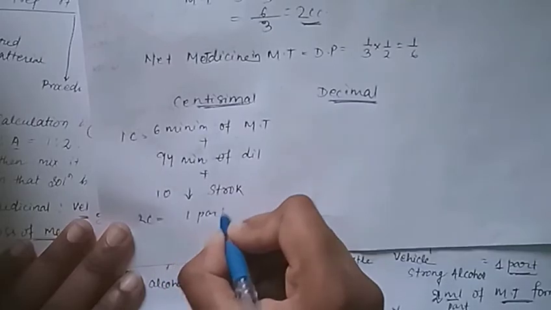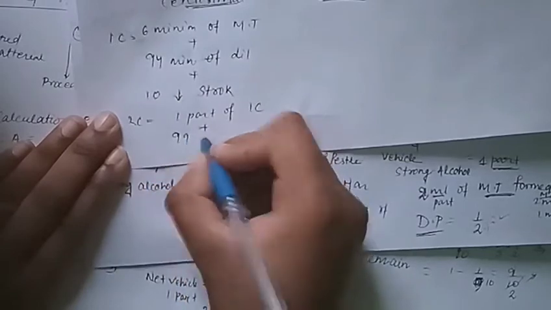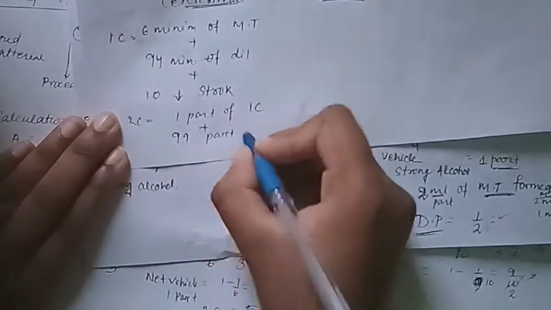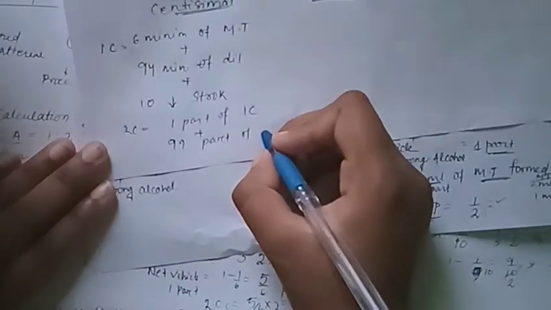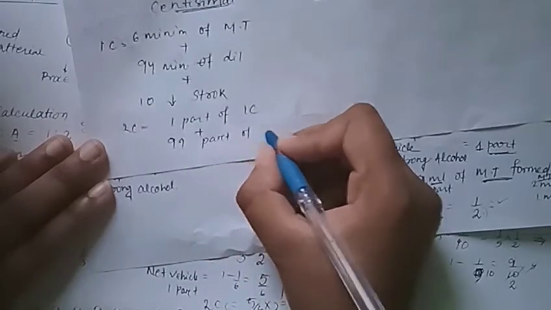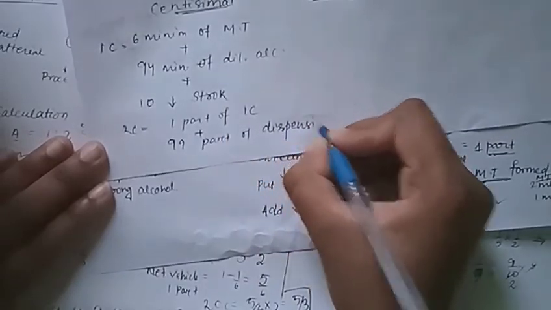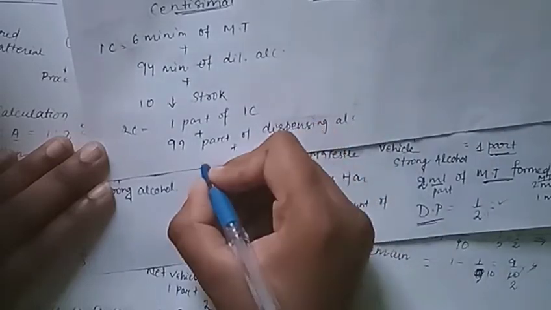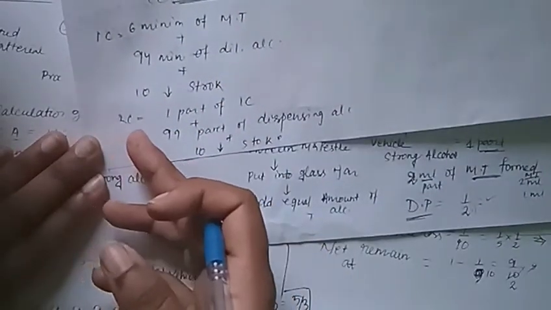For 2C there is nothing new. One part of 1C plus 99 parts, meaning measurement. Here you can use minim, spoon, any measurement of the substance or ingredients. 99 parts of the dispensing alcohol, it is dilute alcohol. First we take strong, then dilute, then dispensing alcohol, and then 10 downward strokes. This is all about the 2C, and the next further potencies come by knowing this principle of 2C.